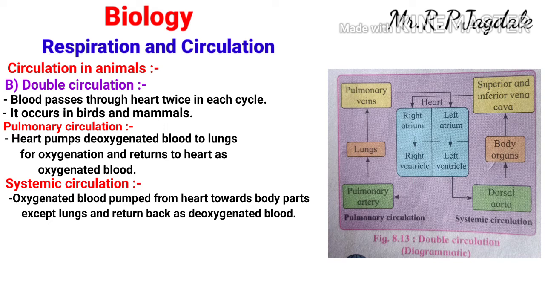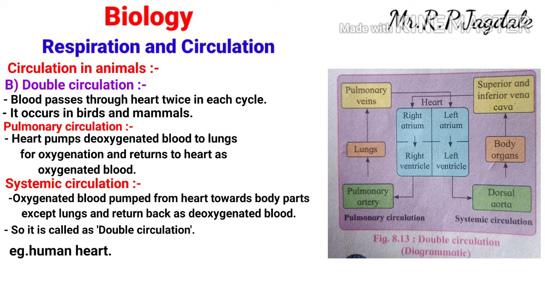Again the deoxygenated blood comes to the heart, again it goes to the lungs and the next cycle continues. So in double circulation, pulmonary circulation and systemic circulation occur, and blood comes into the heart two times. That's why it is called double circulation. In all birds and mammals double circulation occurs. An example is the human heart.